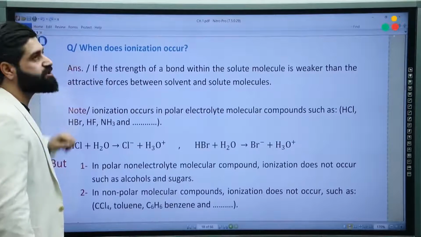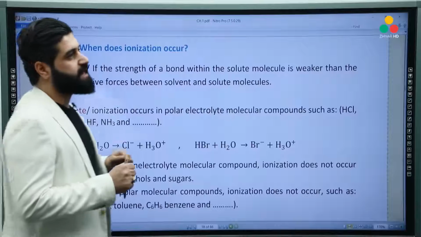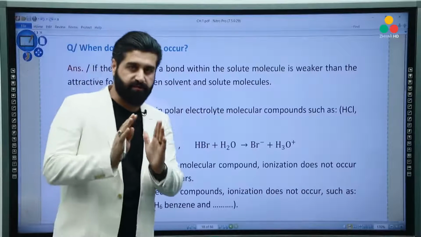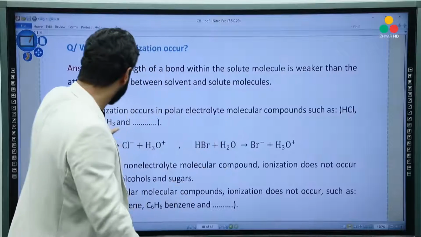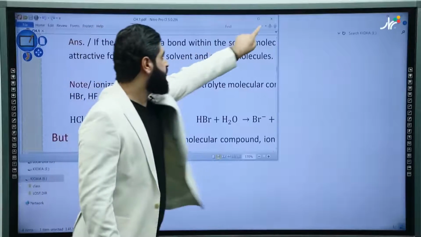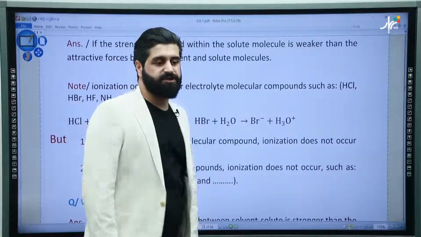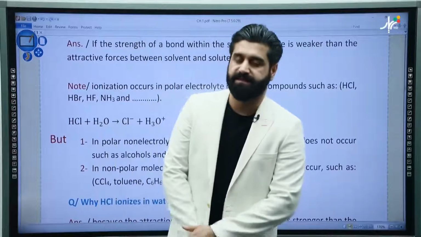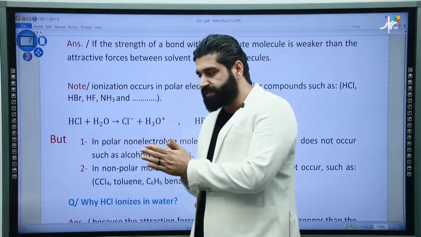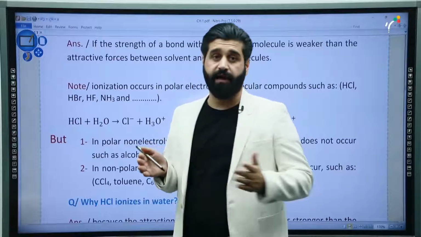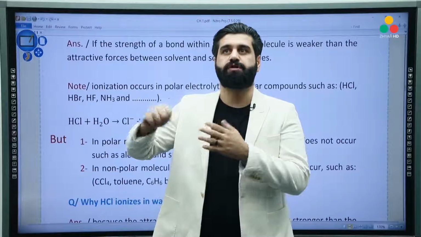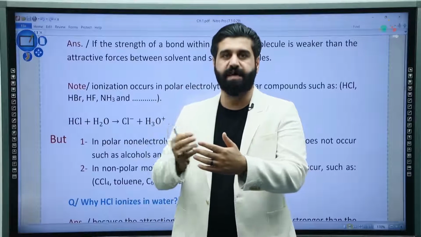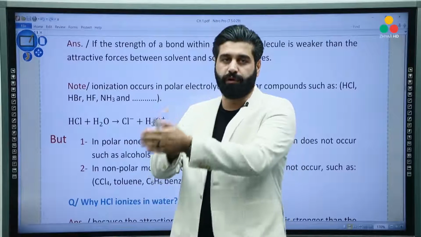When does ionization occur? Did you remember? If the attraction force of solvent is stronger than the attraction force within a molecule of solute. Now it's a general question and it has a general answer. Why does this compound ionize in water? Because the water attraction force is greater than the attraction force within a molecule.